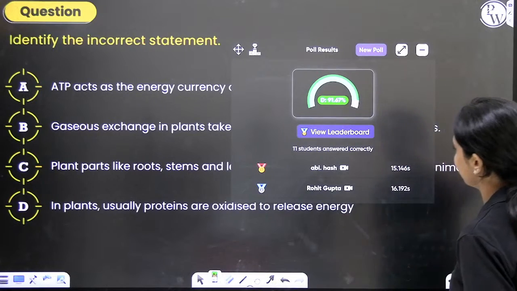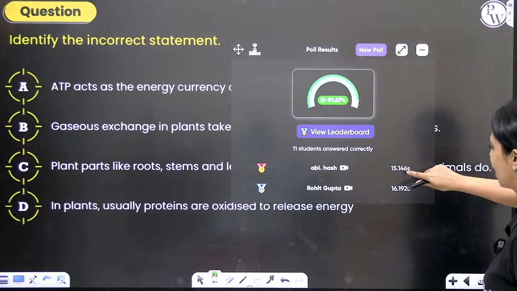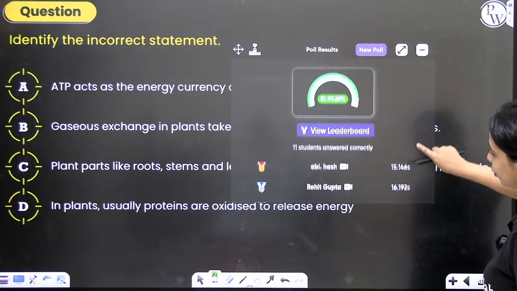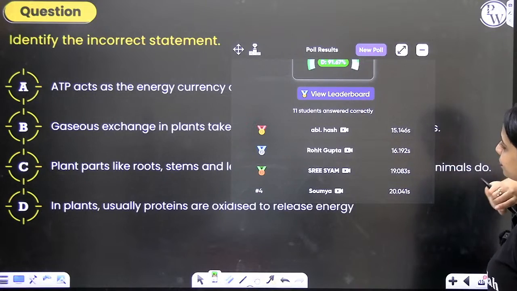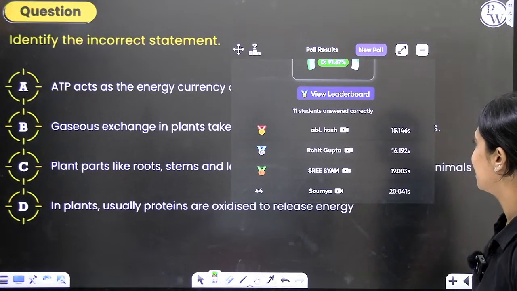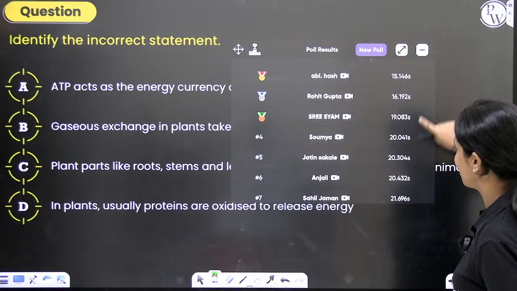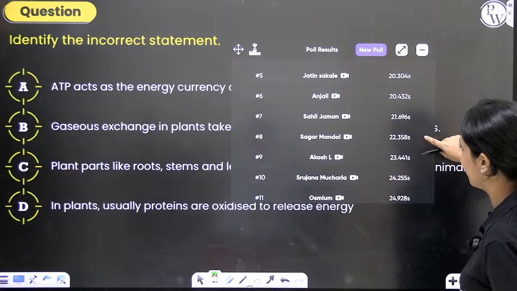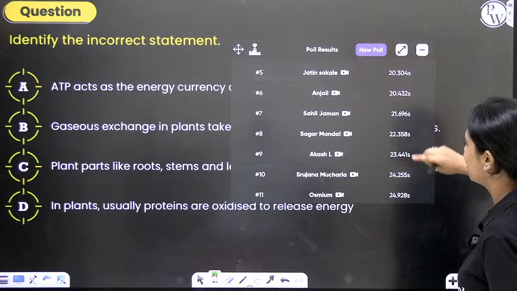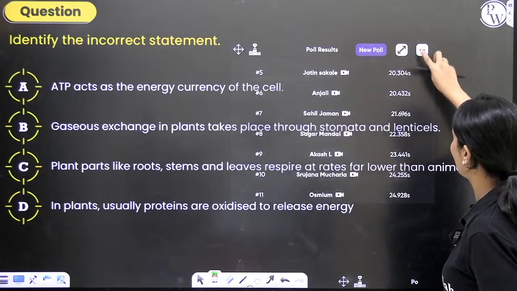91% of you all have answered correctly. Abhilash. What could your name be? You answered the quickest, under 16 seconds, just around 15 seconds. Rohit, Shrisham, Saumya, Jatin, Anjali, Sahil, Sagar, Akash, Srijana, Naga, all of you have answered correctly.